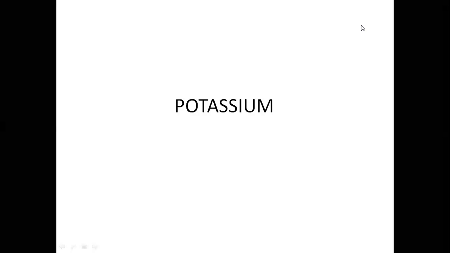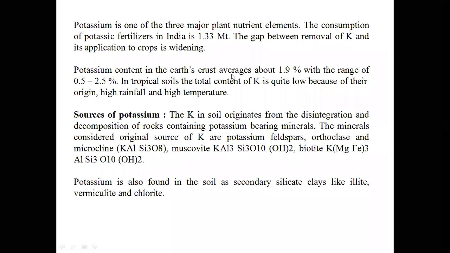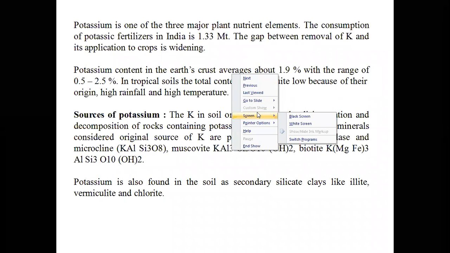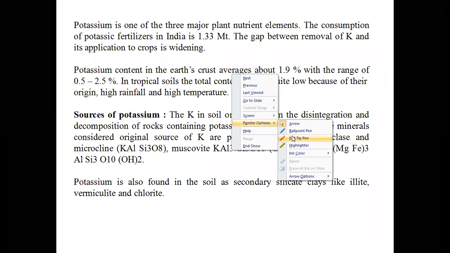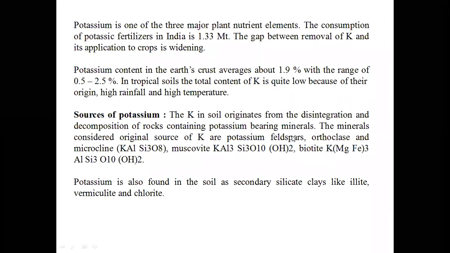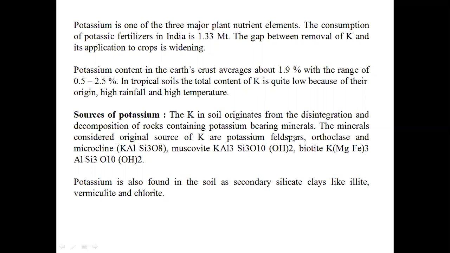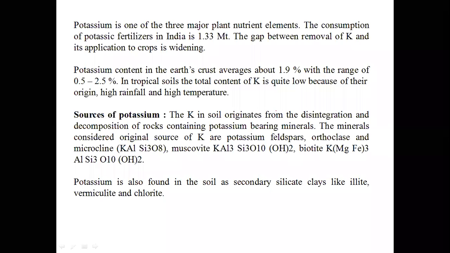Now, welcome to our new topic, that is on potassium. As we know, among the three major nutrients, potassium is also one of the major plant nutrients. This potassium content in the earth crust ranges around 1.9% with a range of 0.5 to 2.5%.